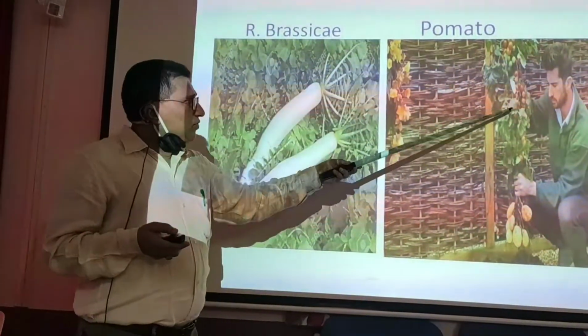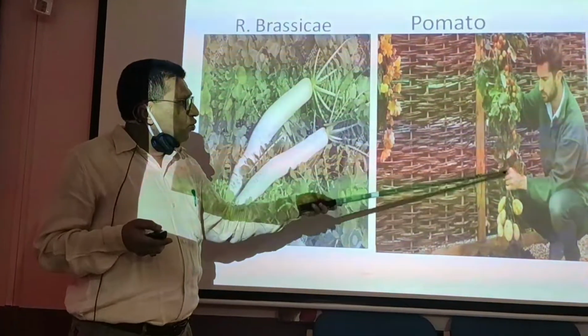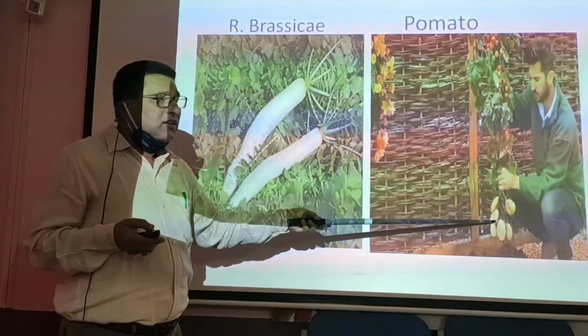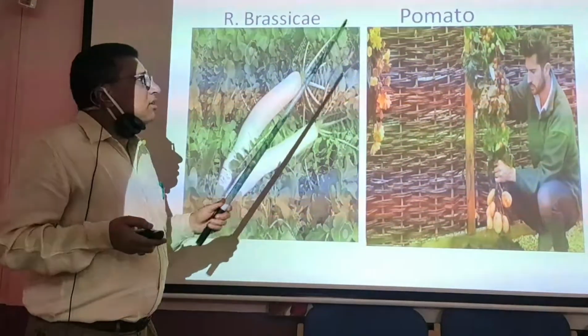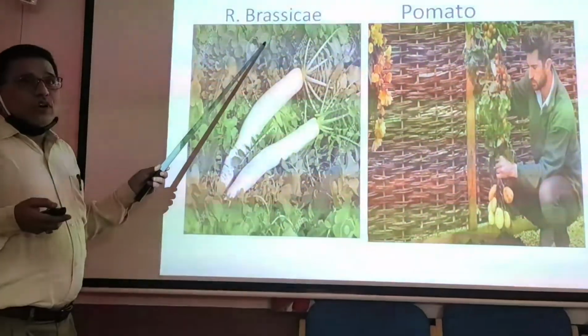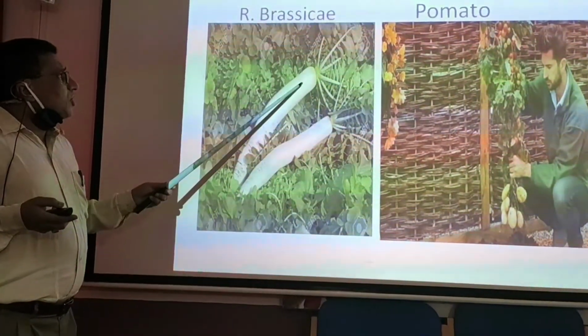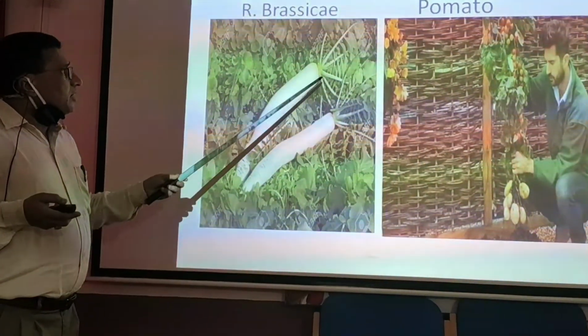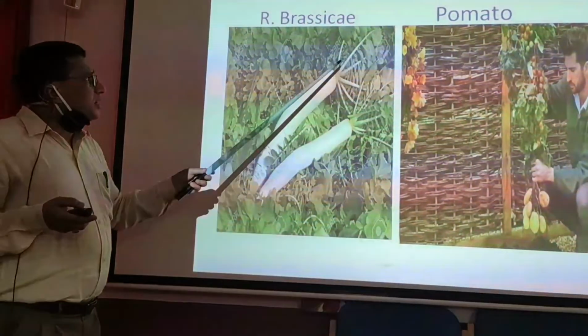Pomato is a combination of tomato plant and potato plant, where we can grow two vegetables in one plant, and this plant is a result of somatic hybridization. The second example is Raphanobrassica, which is a combination of Raphanus sativus and Brassica oleracea, that is cabbage. So that means cabbage and radish.